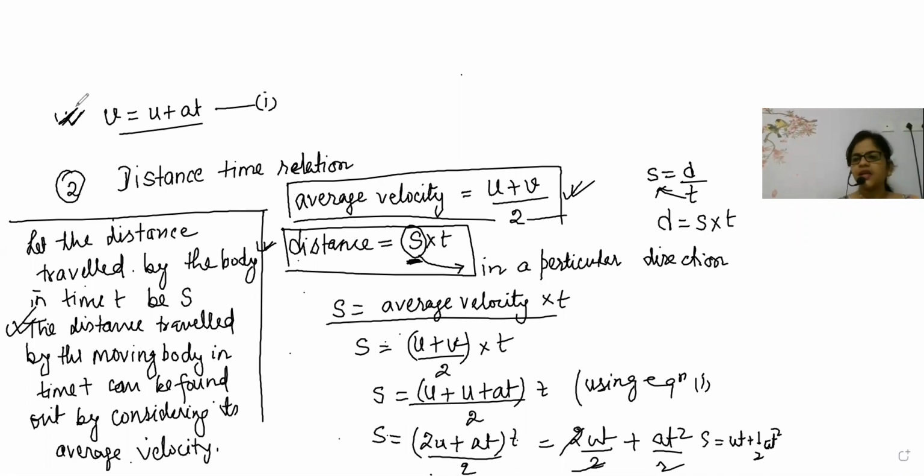Kanishka said, Auntie, what is the second equation of motion about? Then I said, the first equation of motion was about velocity and time. Now the second equation of motion is about distance and time. So here, we have to find the distance-time relation.